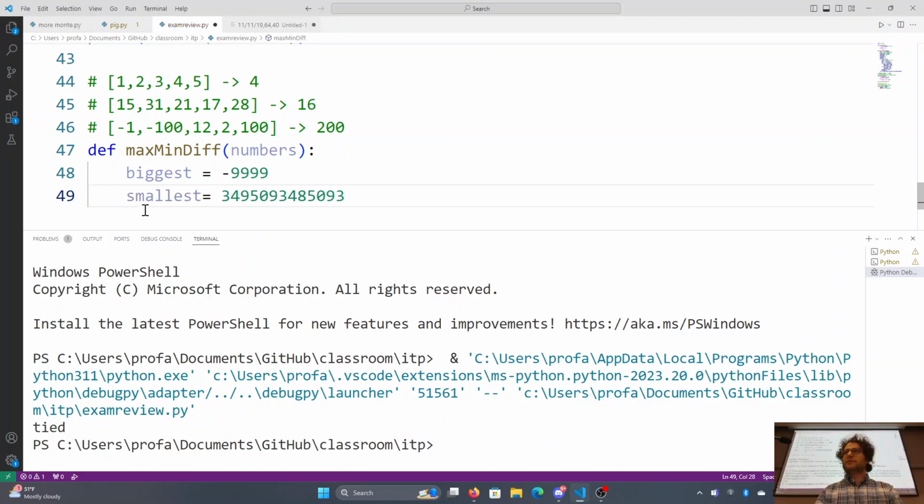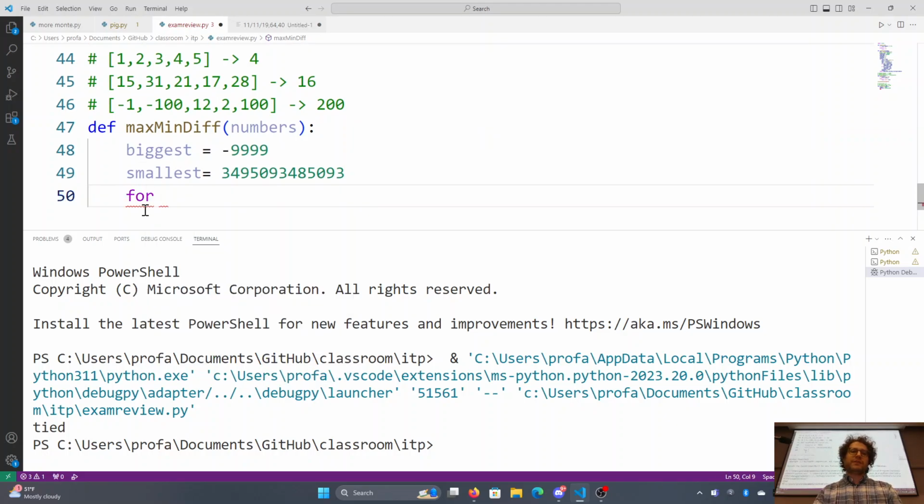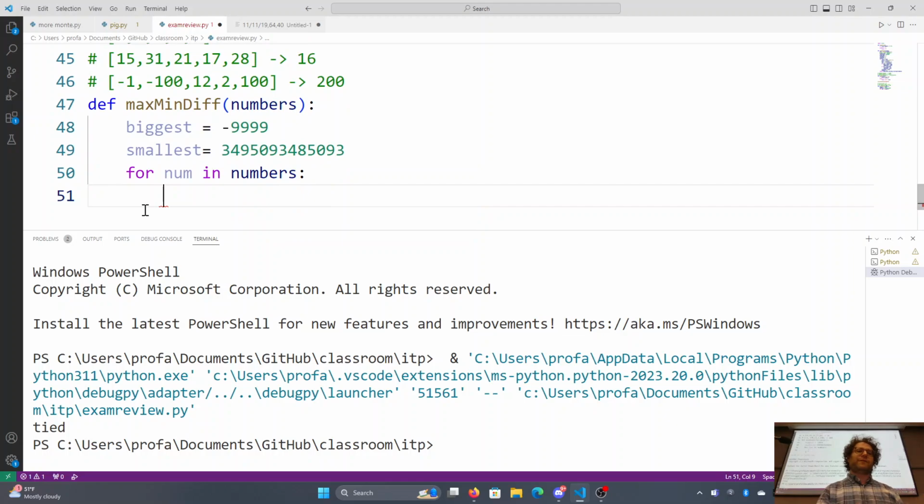It doesn't really matter. And then I could simply do for num in the numbers. For each num in the numbers, check if the current number is bigger than the biggest, check if the current number is smaller than the smallest.